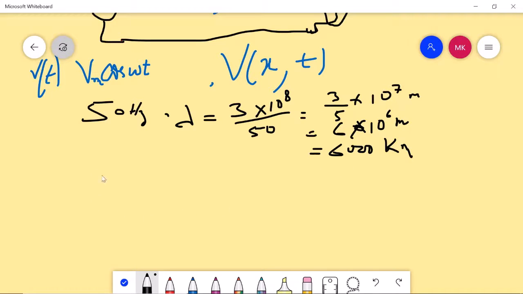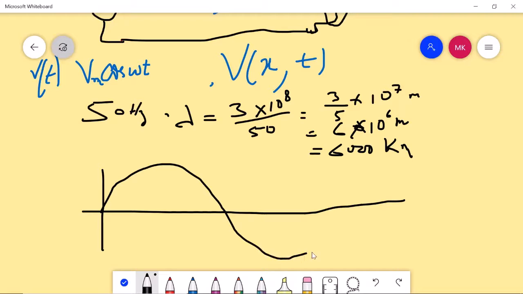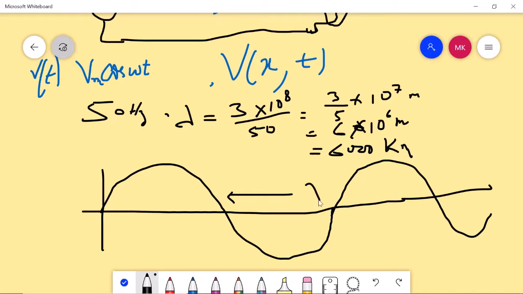So what is lambda? What do you mean by lambda? Lambda is the distance over which the phase will repeat, 2 pi. If it is at this point and you start moving here, then when you move from here to here, this is one lambda.